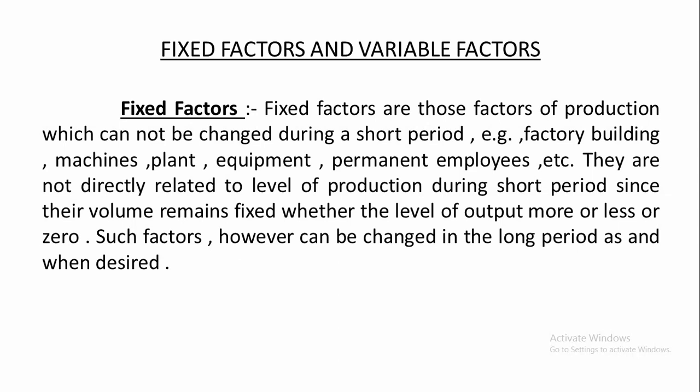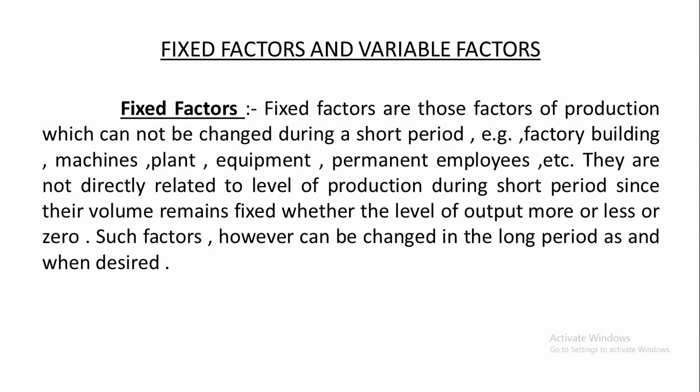For example, factory building, machines, plant, equipment, permanent employees, etc. In a short period, in order to change the amount of output, we cannot change some factors. They remain constant, they remain fixed. That's why they are known as fixed factors.